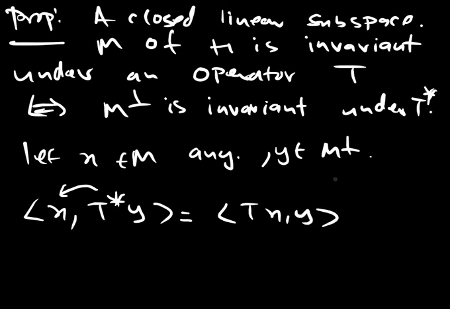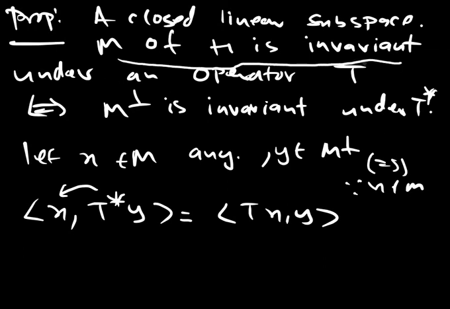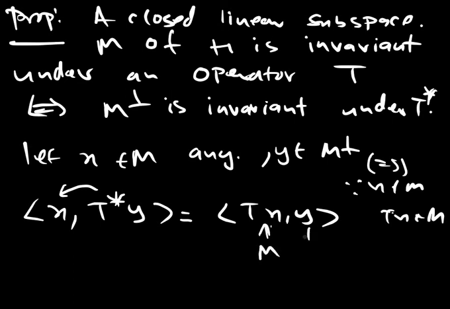But the point is that x is in M, and M is invariant under T. So Tx again is in M, so this object belongs to M, while y belongs to M perpendicular. And the inner product would be what? This is 0.